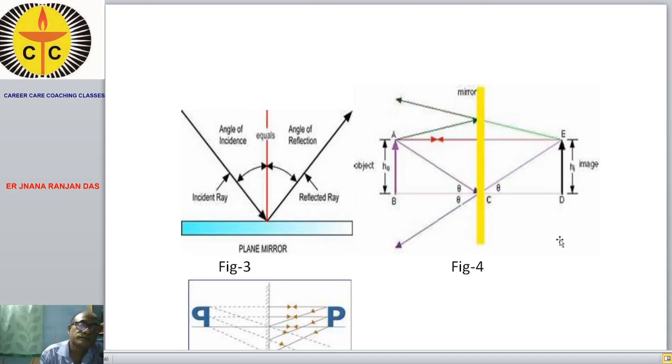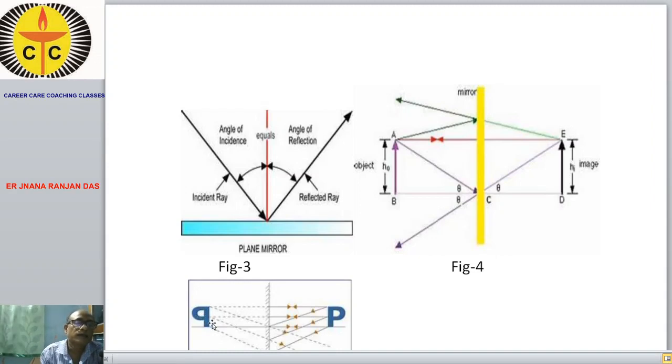Another important aspect of reflection in a plane mirror is that lateral inversion takes place. That means the left and the right sides are interchanged. Your right side will be shown as the left side, and the left side will be shown as the right side in the mirror. If you show your face before a plane mirror, you see your left hand as if it were your right hand and your right hand as if it were your left hand.